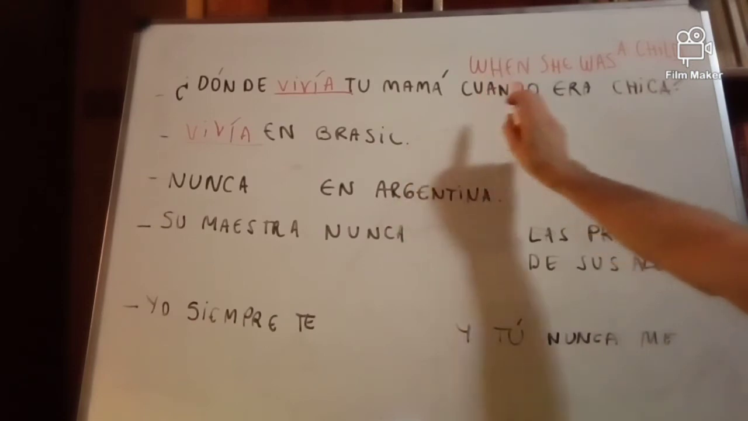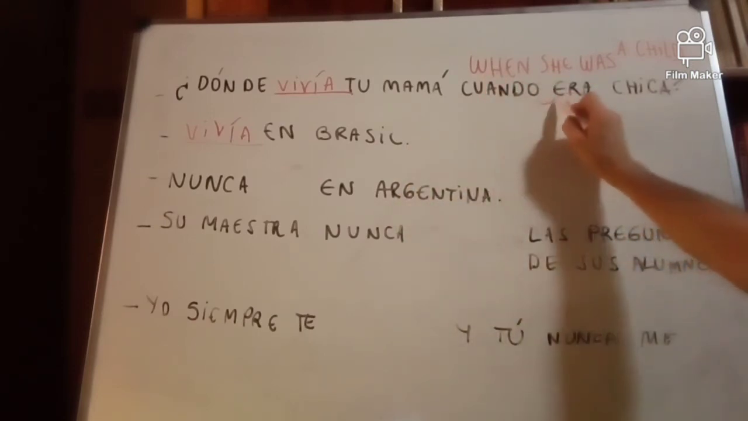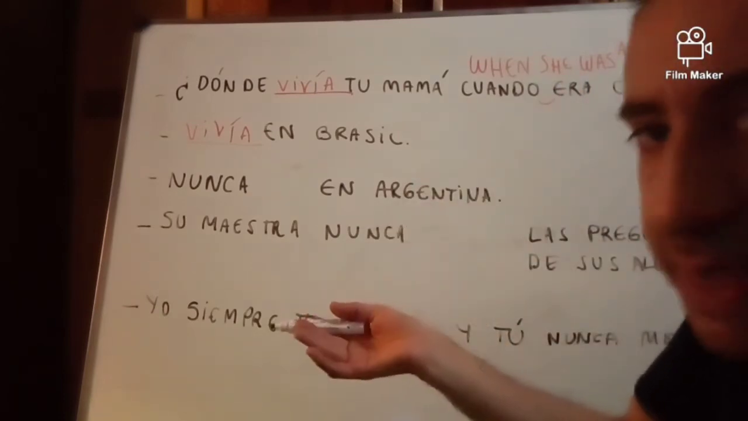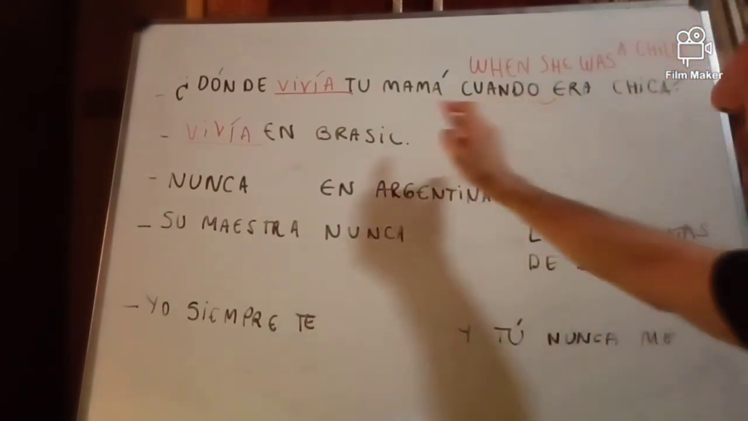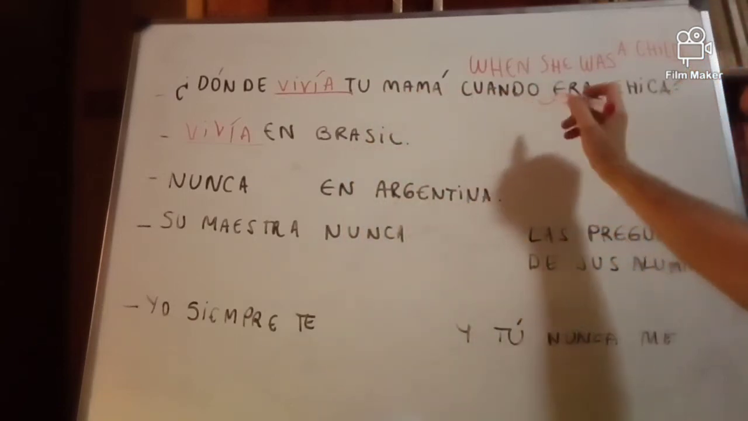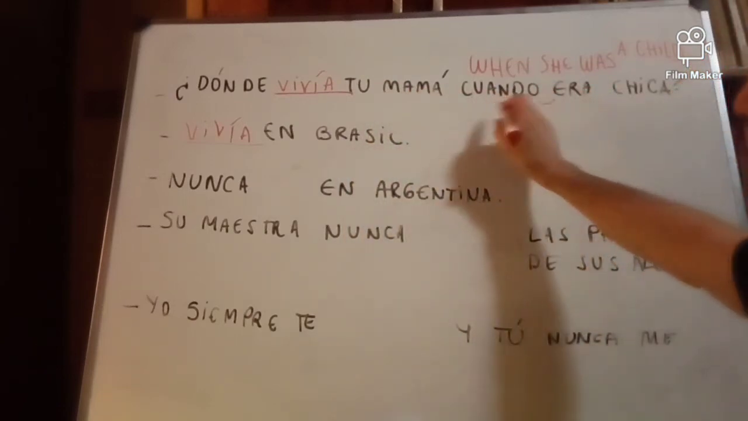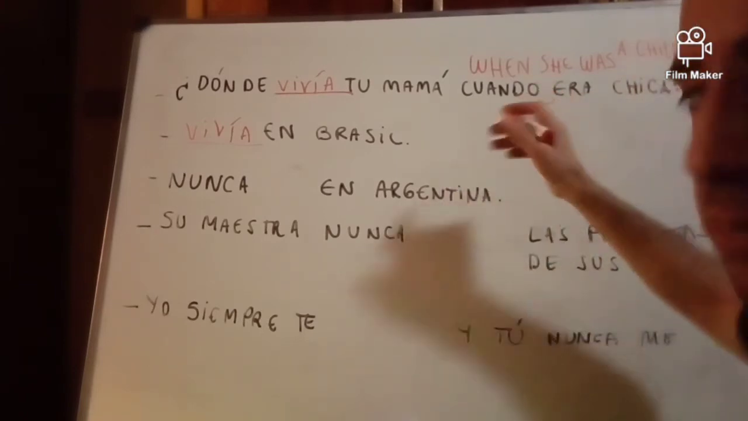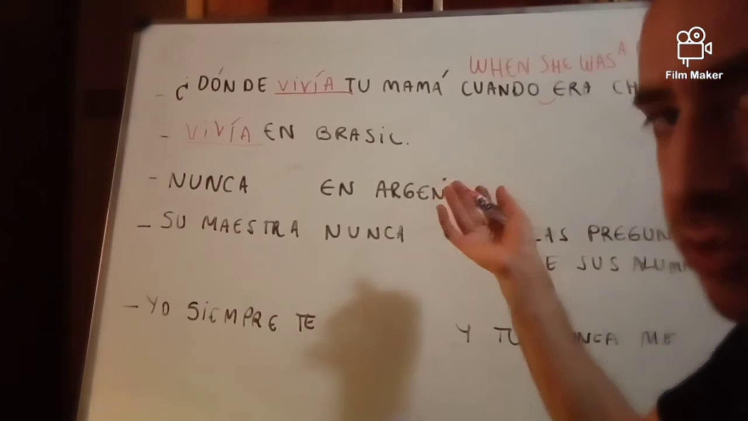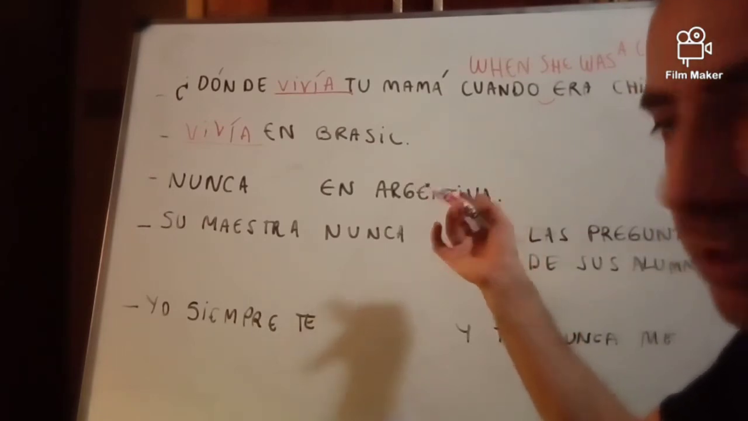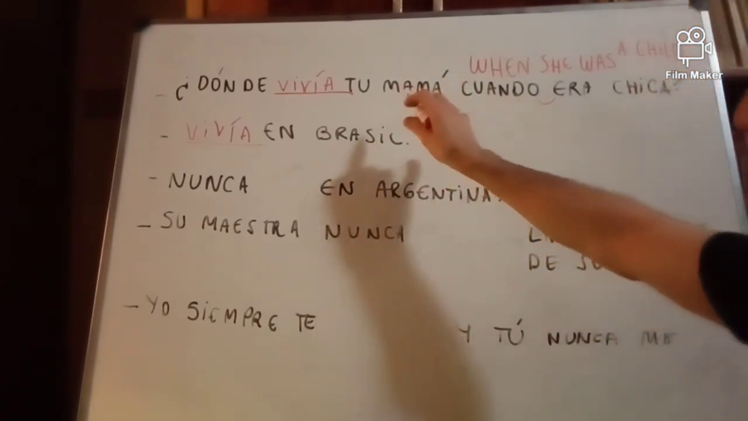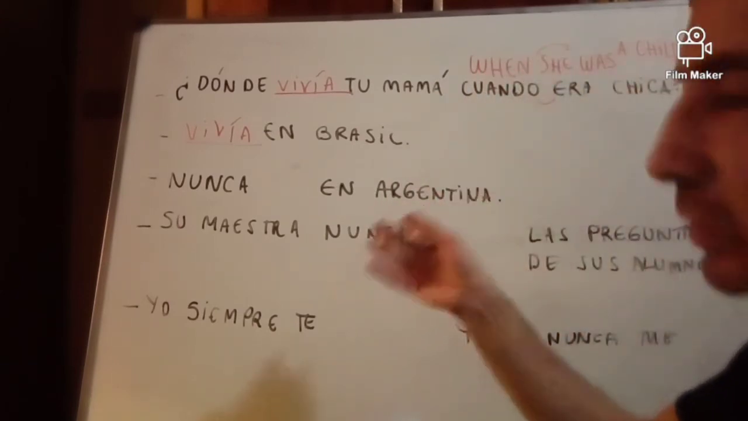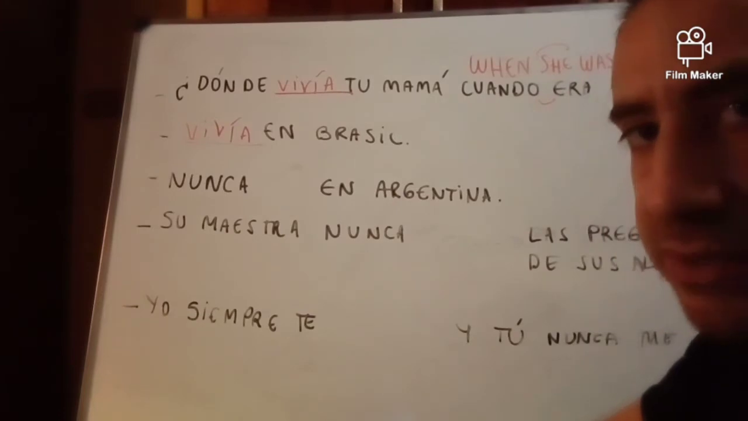As you can see here in Spanish, it's not necessary to put, well, we rarely put pronouns. Where did your mother live when? And we don't say cuando ella era chica. It's not necessary at all. It's implied. I know that in English you have to repeat the pronoun. Where did your mother live when she was a child? You have to put the subject pronoun. In Spanish it's not necessary, and we